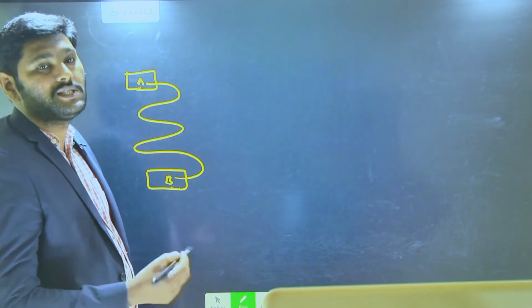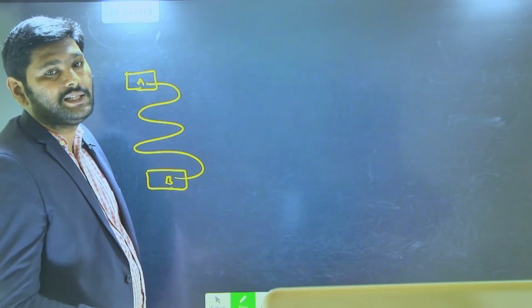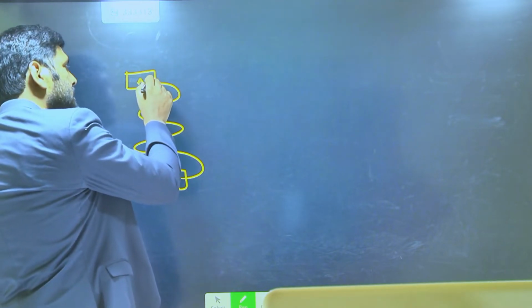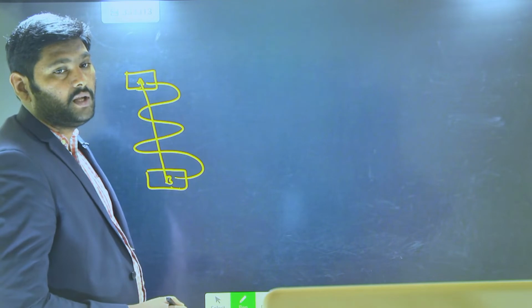So this path length is said to be distance. But the shortest length between A and B will be this.